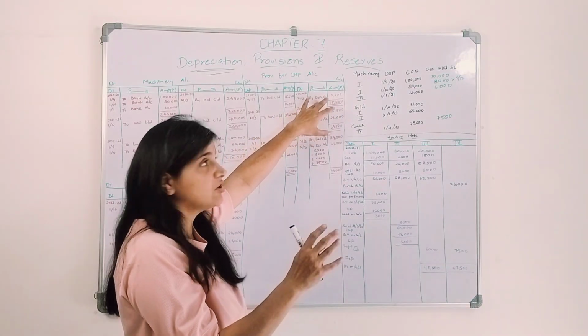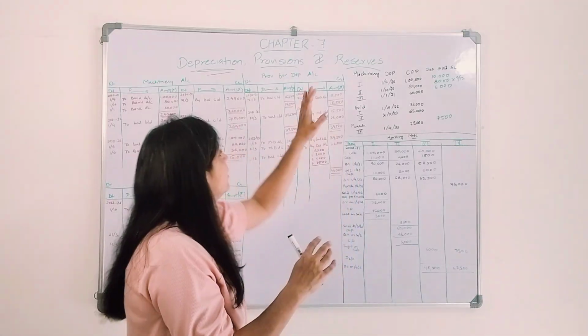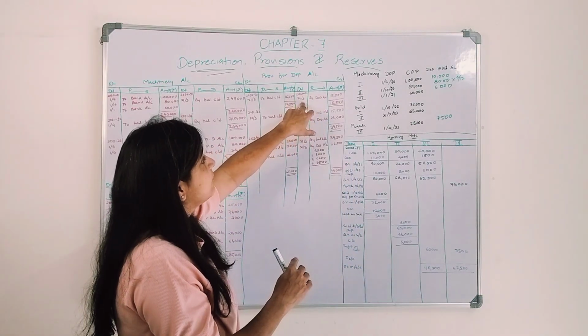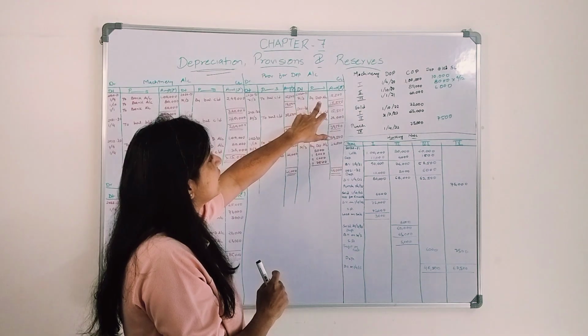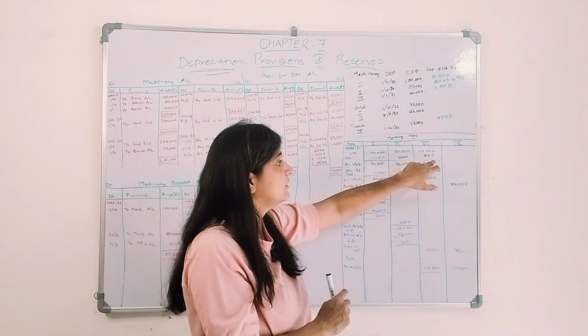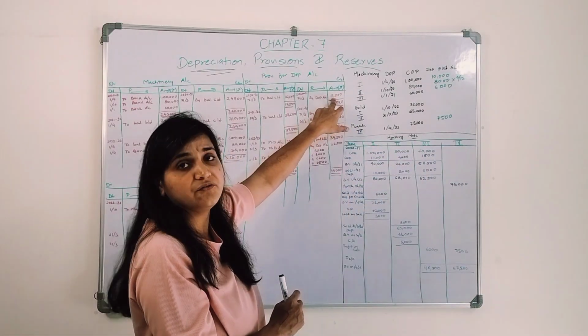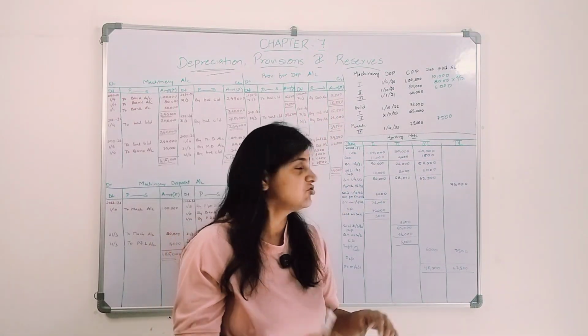Entry: depreciation account debit to, at the end of the year, the depreciation is charged. So at the end, 31st of March, I'm going to charge depreciation and create a provision for depreciation account. So depreciation account debit to provision for depreciation for the 3 machinery, it is 15,500. I carry forward this balance to the next financial year.